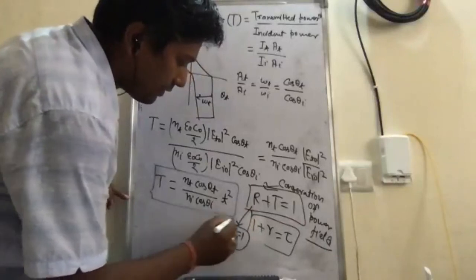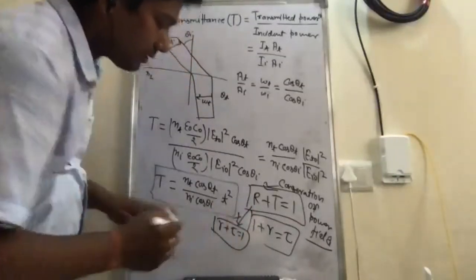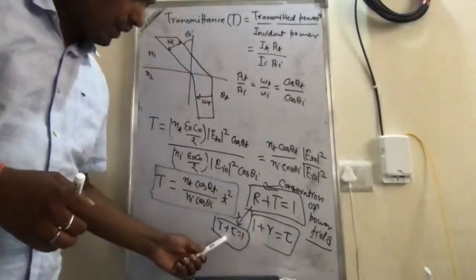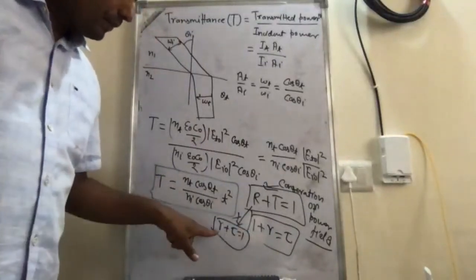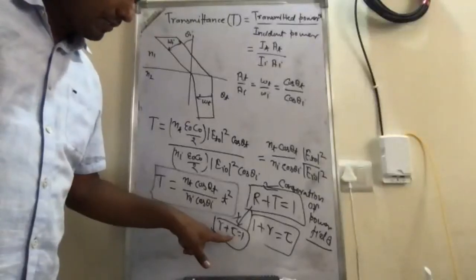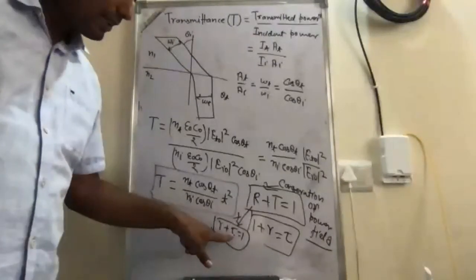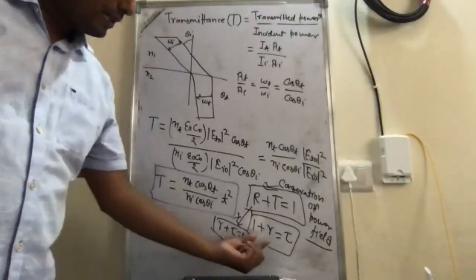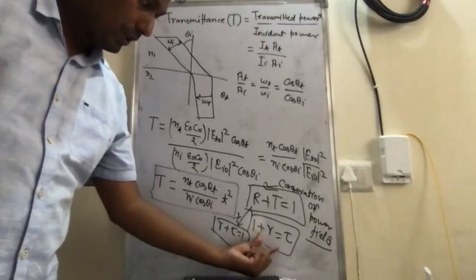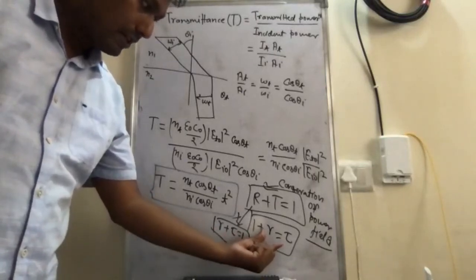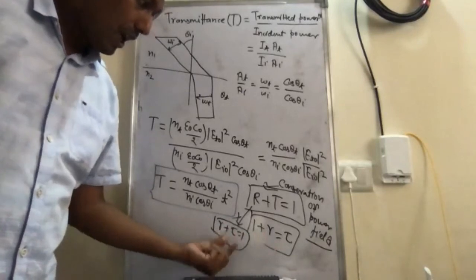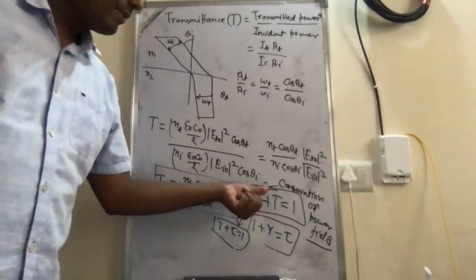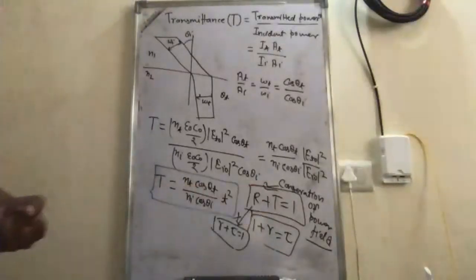From here, we cannot say that, because of the condition we have studied: it will be true when the transmission coefficient is less than unity. Otherwise, this may also be true. That condition we have studied. But the conservation of the power of the field is always true, which you might have studied in quantum mechanics.